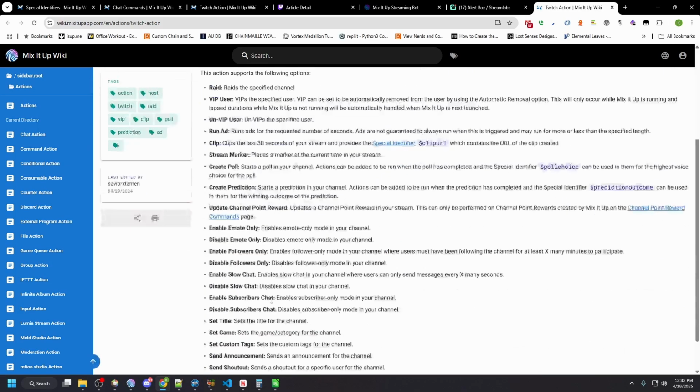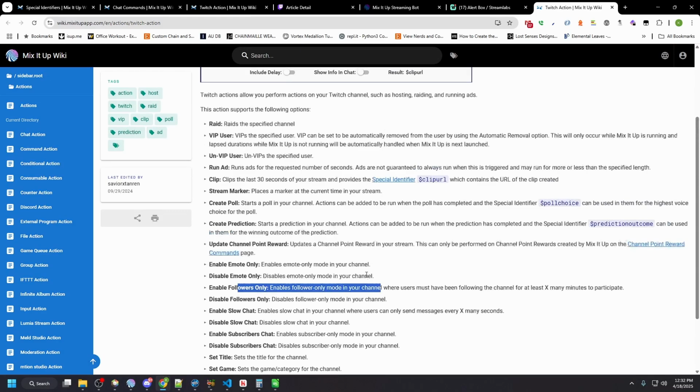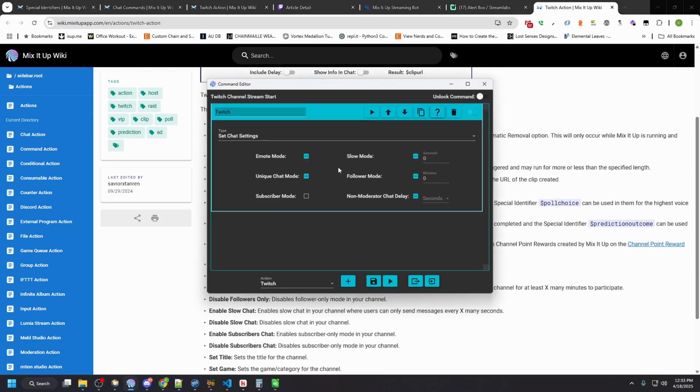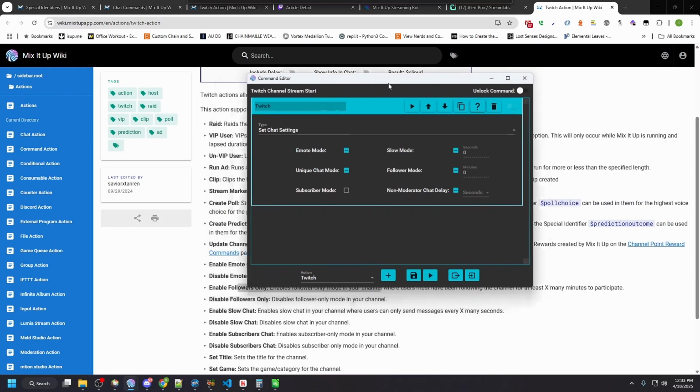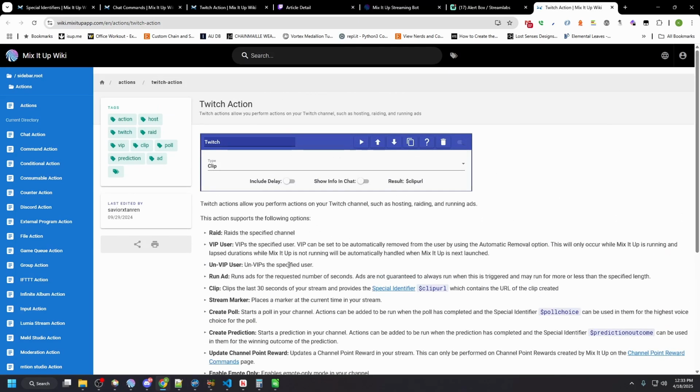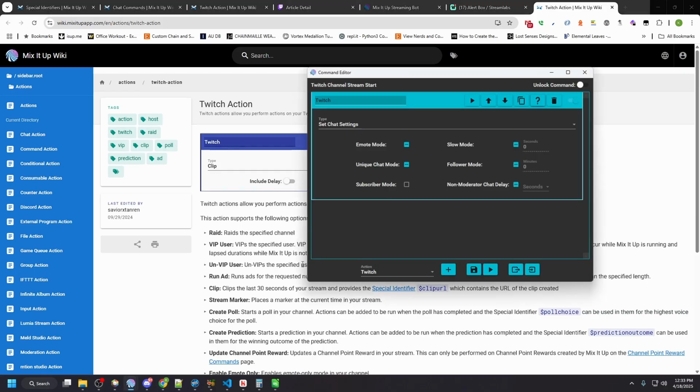It does show you the actions. It does show you enable follower mode. The only thing that I would suggest for them is to update this with just a basic command. That's what I want. I want more information. So for example, here you've got your emote mode. What I think happens if it's got that dash like that, don't change it. Uncheck it, check it. So in this case, I want to uncheck that box, and I'm gonna hit save.